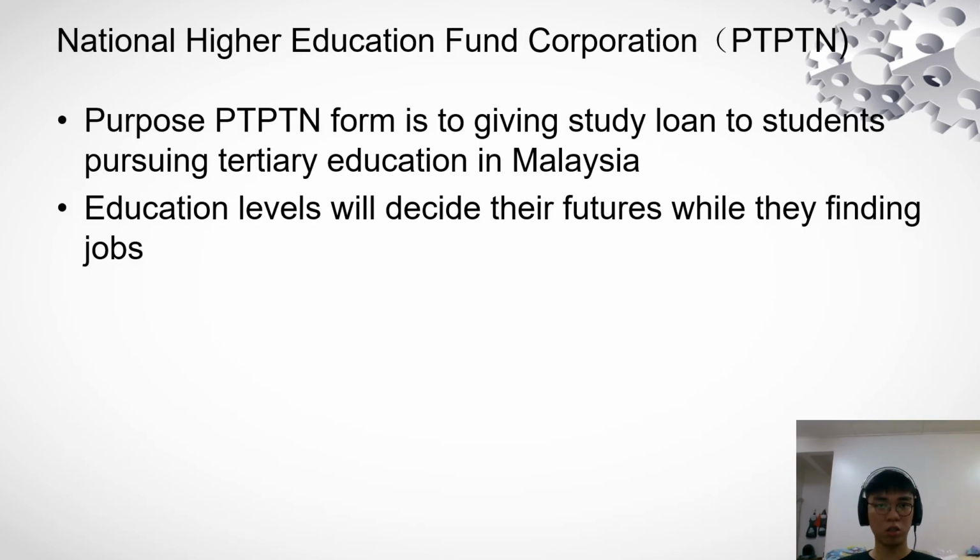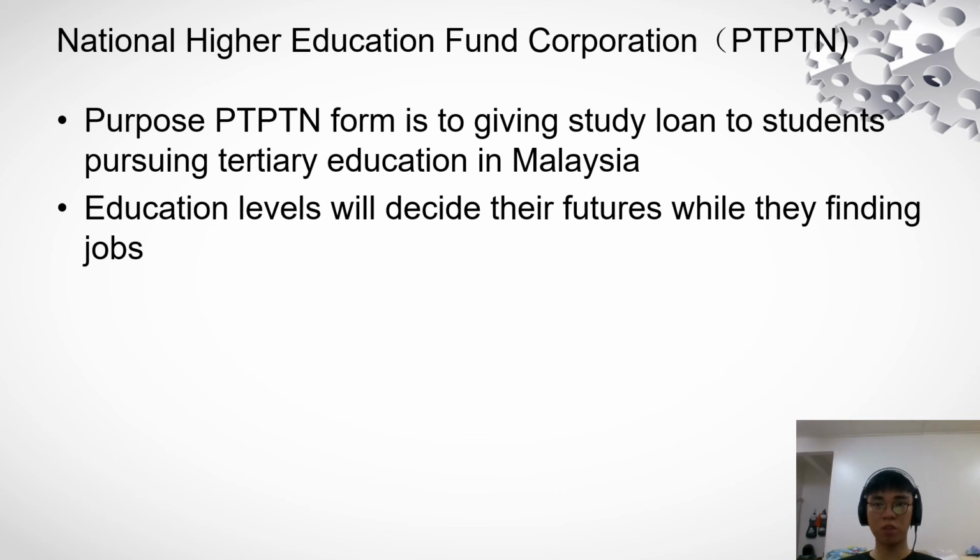1200. The National Higher Education Fund Corporation (PTPTN) is a policy that can help in the GNI. The purpose of PTPTN is to give study loans to students pursuing tertiary education in Malaysia. Education level will decide their future when they are finding a job. In the previous case, we said the HDI in Sabah and Sarawak is lower because of education level.